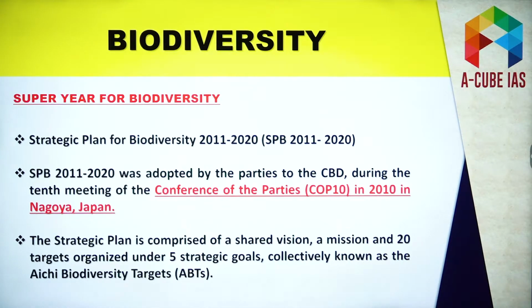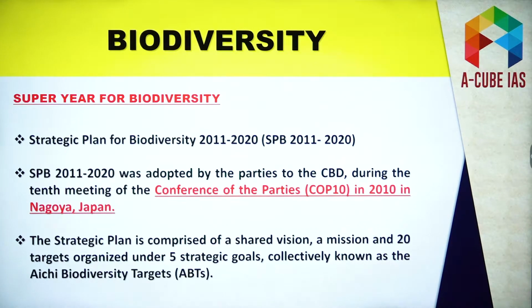So remember, it is a legally binding treaty, and parties to the CBD adopted these 20 EC biodiversity targets. As far as the implementation is concerned, you must remember that nations have formed their own national targets. Like India has formed 12 national targets on the lines of 20 EC biodiversity targets.